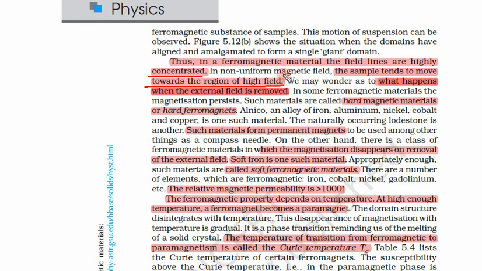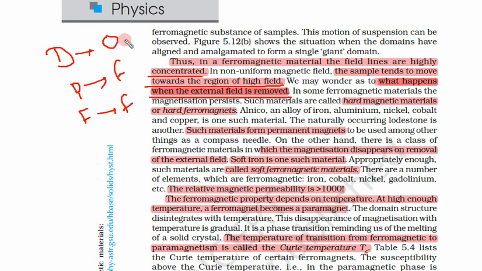But the most important question: what happens when the external field is removed? That is different. In other cases, diamagnet opposes, paramagnetic favors, ferromagnetic also favors. But the problem with diamagnetic is that as soon as you remove the external magnetic field, this opposition is gone. Paramagnetic, this favoritism is gone, this again becomes random. What happens in the case of ferromagnetism when the external magnetic field is removed, that we have to see.